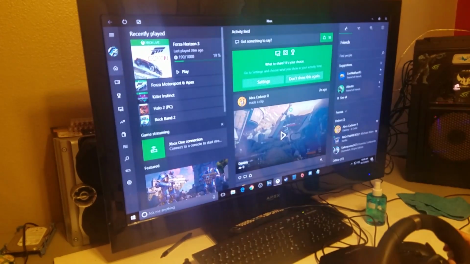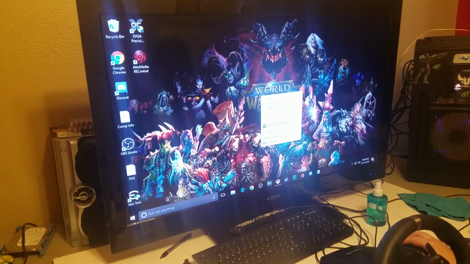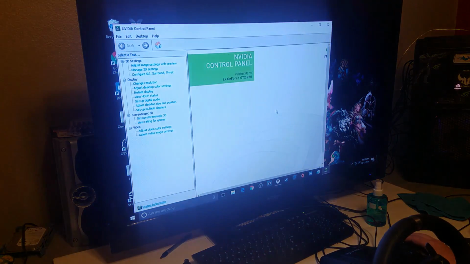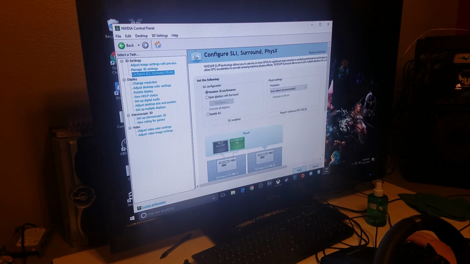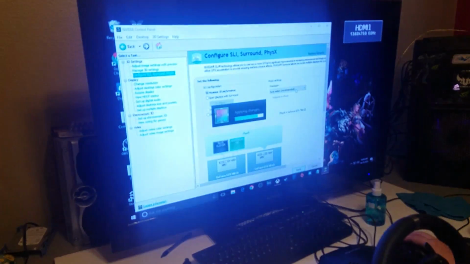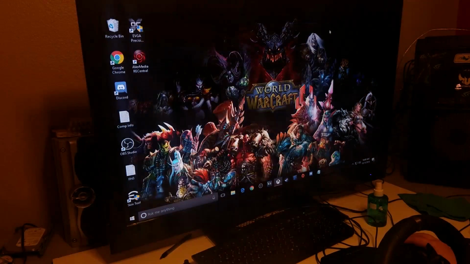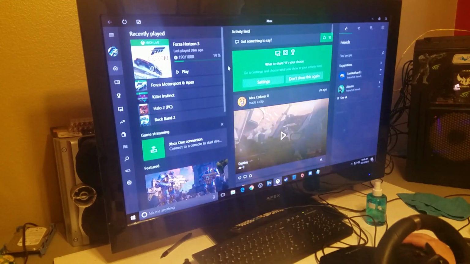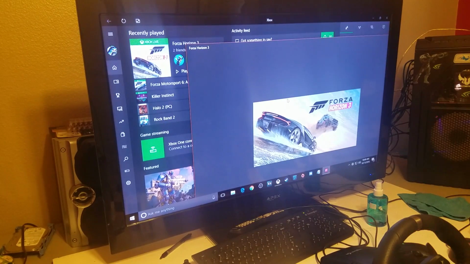So I'm going to show you guys. I close the game, I minimize it, go to your Nvidia control panel, and then you go to configure SLI, maximize performance, apply. It's going to apply those settings and turn on your SLI. Once it's turned on, I recommend you should restart your computer, but to each their own. I don't restart mine. And I open up the game, play it, the game's still working fine, smooth as butter.